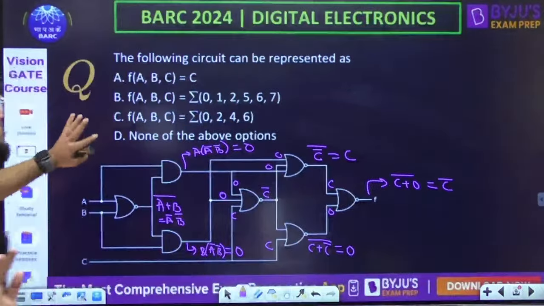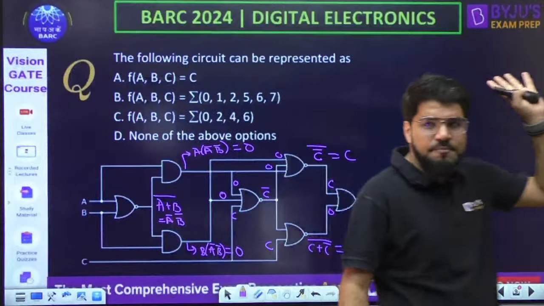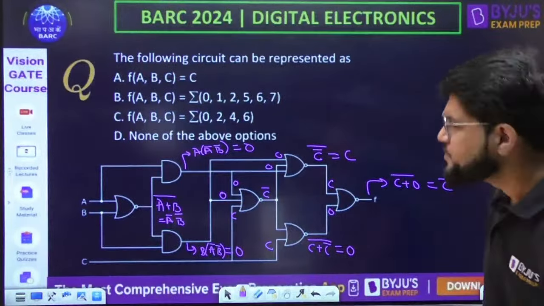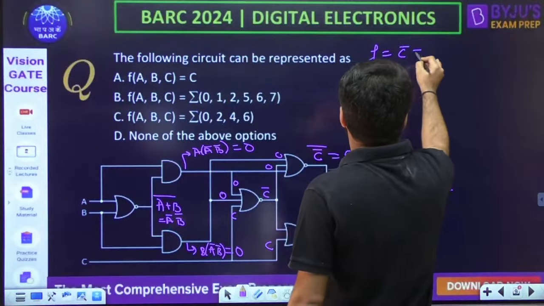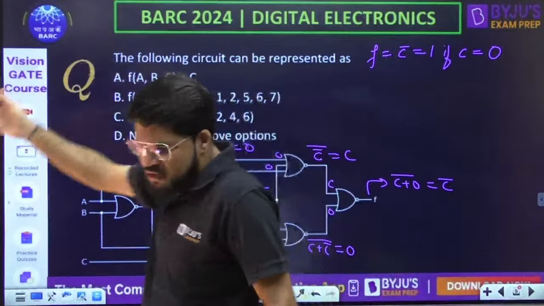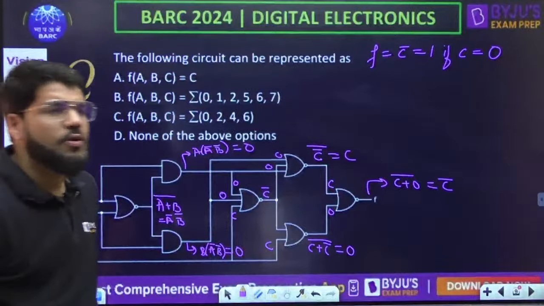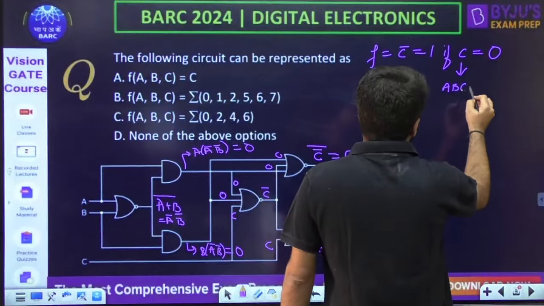Now which of the options is correct? Considering 3 variables, which option is correct? Definitely not A. Look, F equal to C bar is 1 if C is equal to 0. Output is C bar, so output will be 1 if C is equal to 0. What are the combinations for ABC?